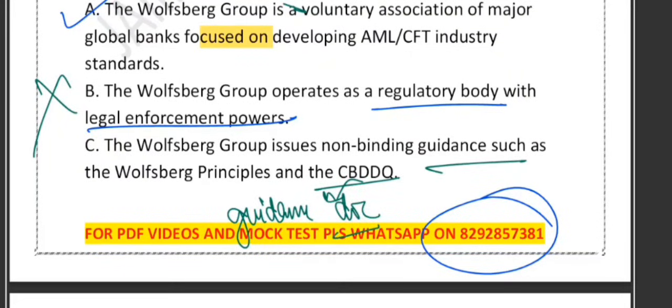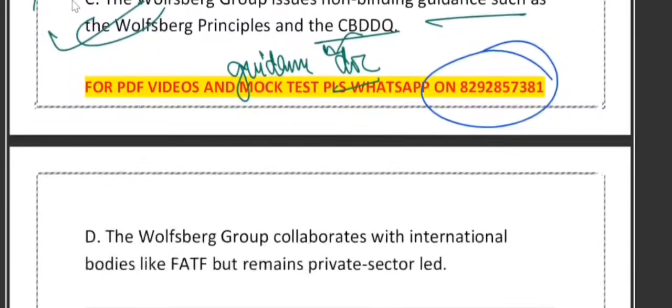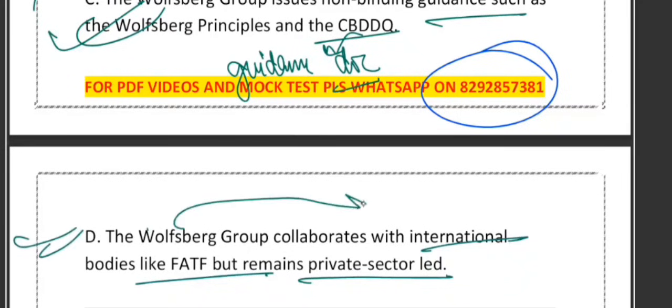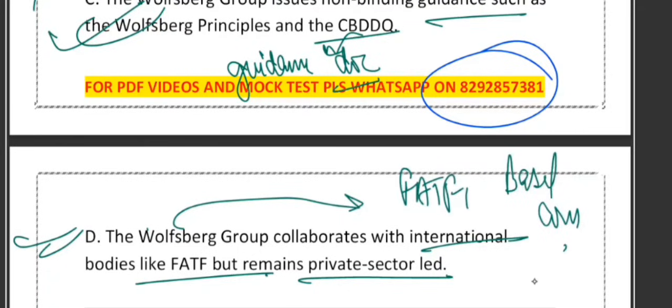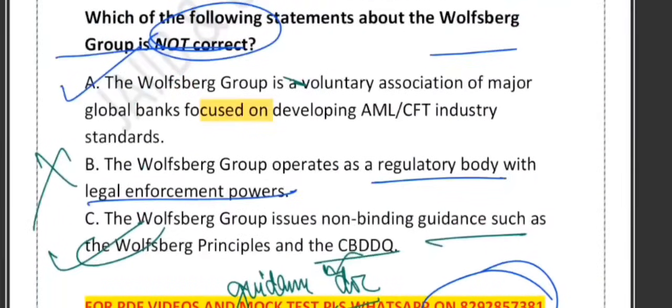And option D says they collaborate with international bodies like FATF but remain private sector led. Yes, it is correct, because the Wolfsberg Group works with the Financial Action Task Force, the Basel Committee, and other international bodies, but it is still a private sector group, not a government entity. So the final answer is option B.